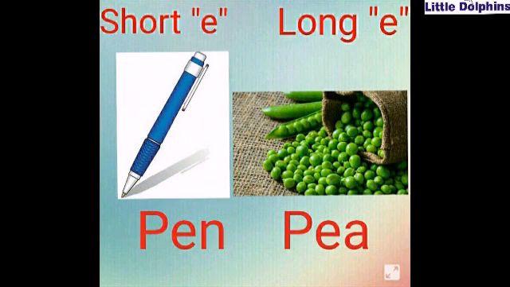Kids, now you tell me. P-E-N, how will we pronounce it? Very good. This is pen. Sound A of vowel E. This is the short sound, pen. What will be P-E-A-P? This is peep. Long sound of vowel E, because we have the magic of vowel A in this spelling of peep.